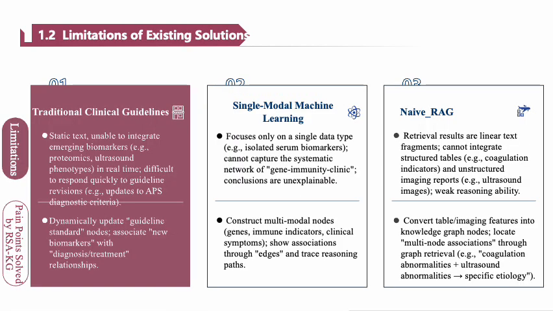Existing solutions have significant limitations. Traditional clinical guidelines are static, unable to incorporate real-time data like new biomarkers. Single-modal machine learning models focus on one data type and fail to capture complex interactions between genes, immunity, and clinical factors. Finally, naive RAG models struggle to integrate structured and unstructured data effectively, making them less reliable for complex diagnoses like recurrent spontaneous abortion. These gaps point to the need for an innovative solution, which is what RSA-KG offers.